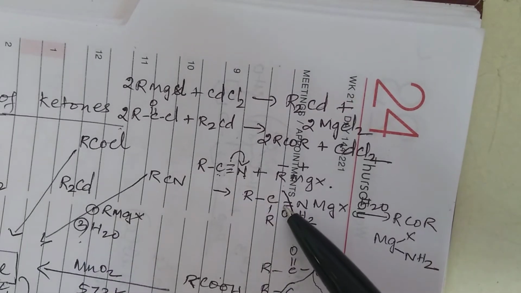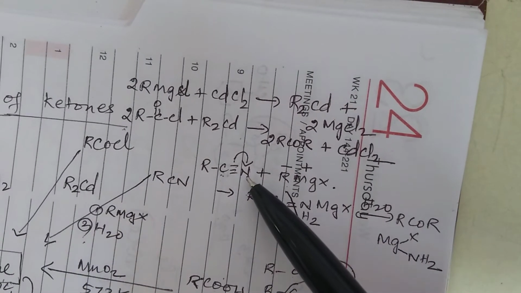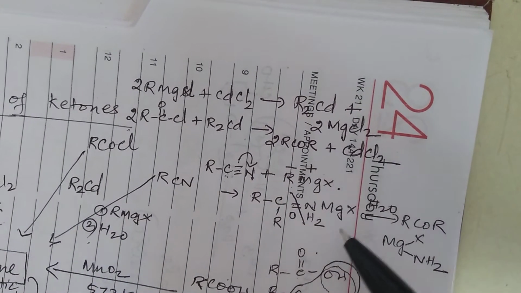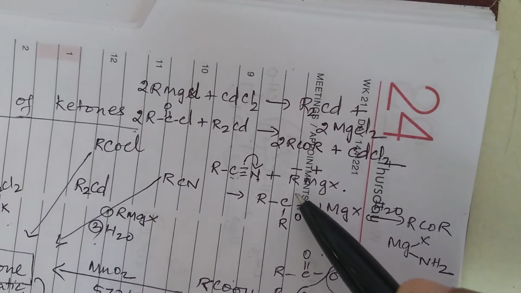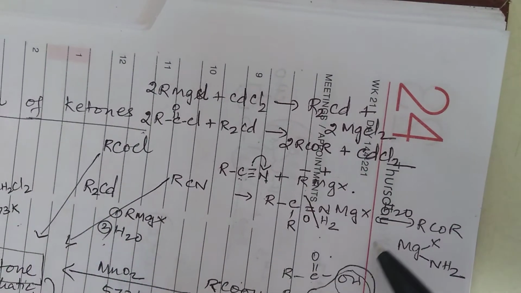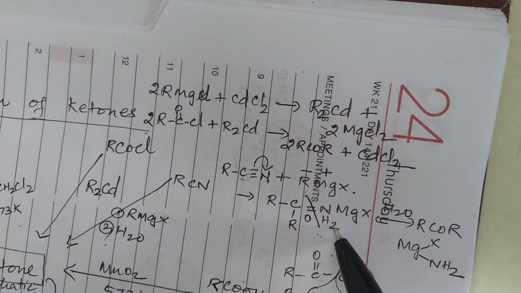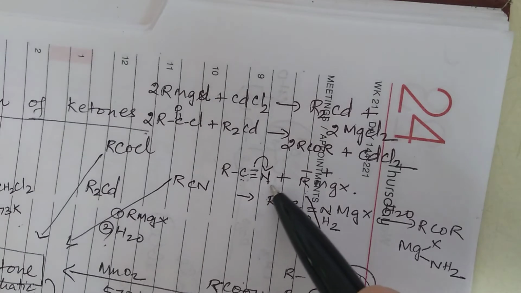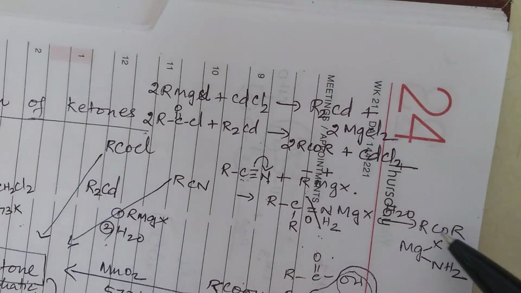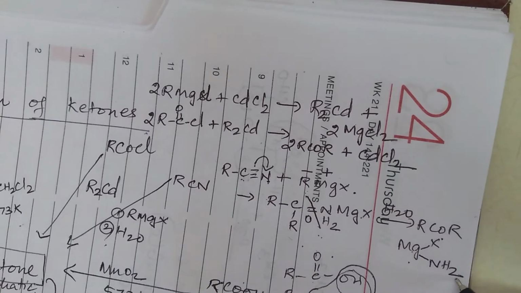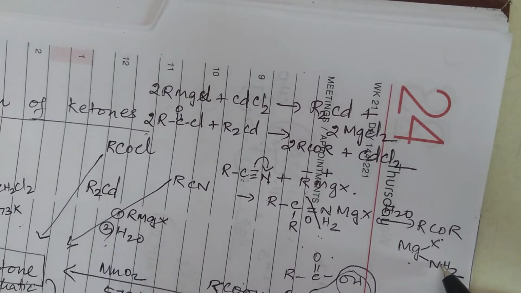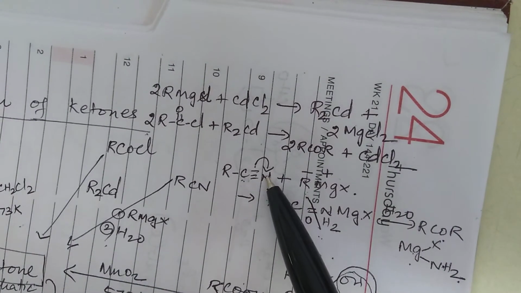Now triple bond has become double bond. N was minus, so it has attracted MgX, so NMgX. Now this complex will undergo hydrolysis, the double bond will break, O on this side, H2 on this side. So this will become RCOR and this will be MgX on one side and NH2 on the other side. You know, magnesium is divalent. So this will be the product, and that's how RCN can be converted into a ketone.